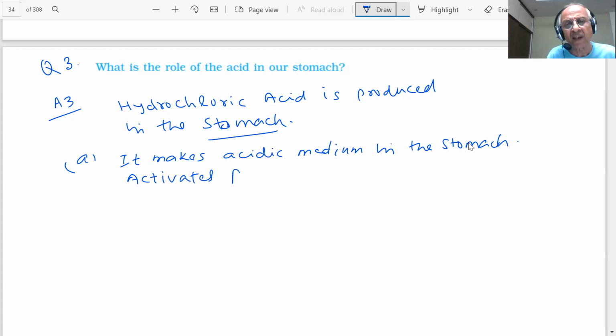Pepsin enzyme. Pepsin enzyme, student. What is pepsin enzyme? Which is required, student, for the digestion of the food. ठीक है? Which is necessary. So what is the function of pepsin enzyme? This is an enzyme which is required for the digestion of the food.